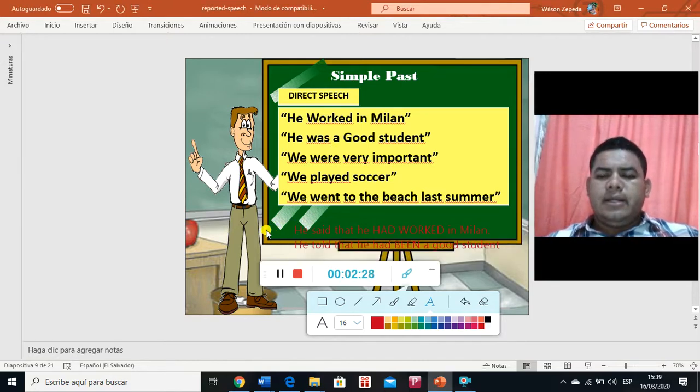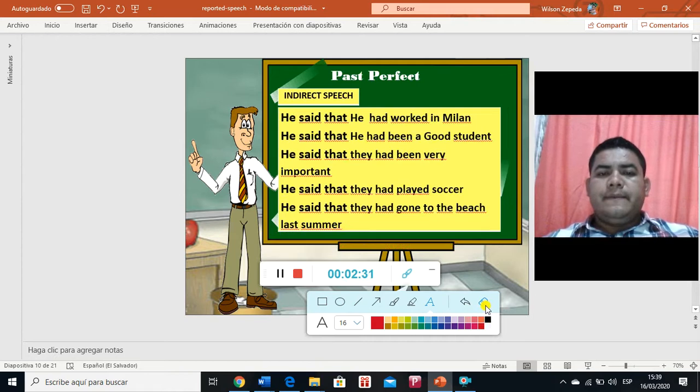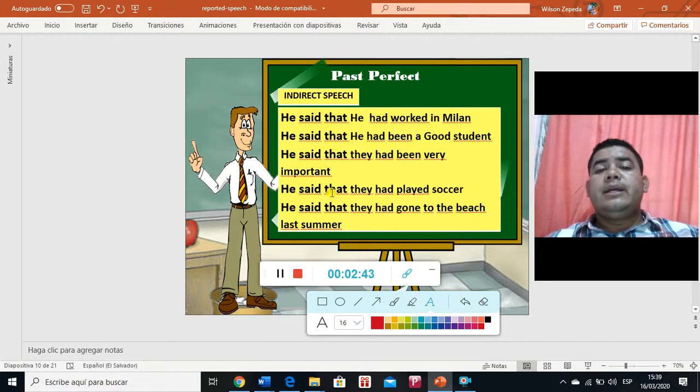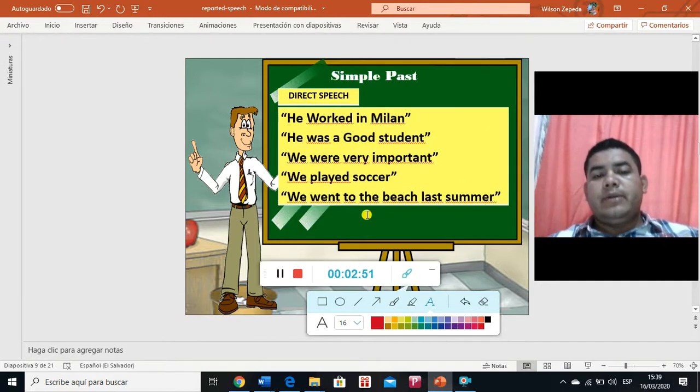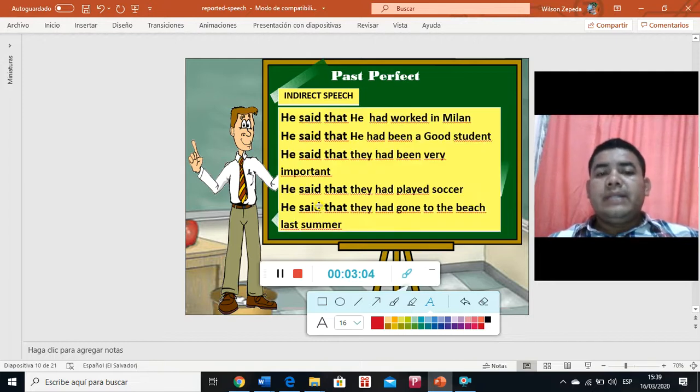So as you can see, here's what we have in the other slide. The same thing, right? We have, for example, he said that he had worked in Milan. He said that he had been a good student. He said that they had been very important. He said that they had played soccer. He said that they had gone to the beach last summer. Remember, the original was, for example, we went to the beach last summer. The simple present is go, the simple past is went, and the past participle of go is gone. So that's why we use it here. He said that they had gone to the beach last summer.